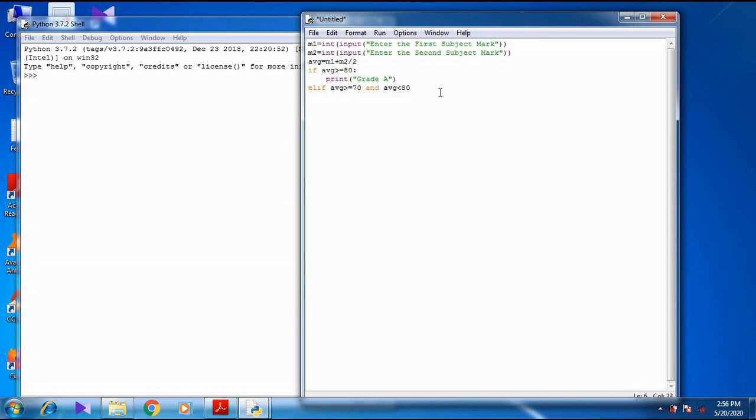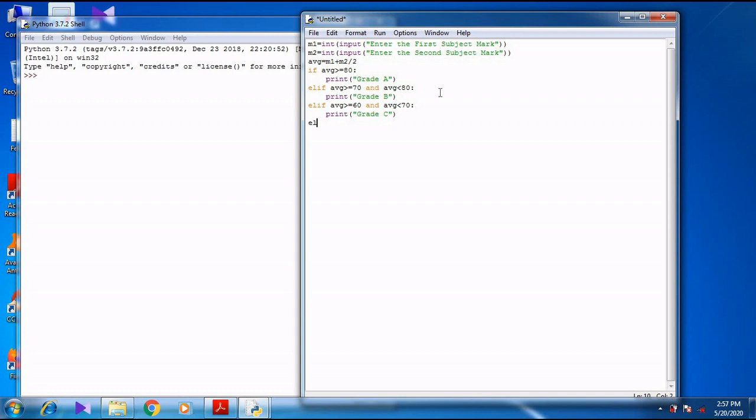So we want to give colon. Colon is compulsory. Print grade B. Next elif average greater than or equal to now 60 and average less than 70. So what is the next one? I want to give colon. So print grade C.